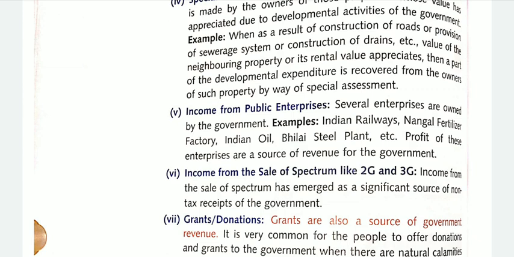So the sale of spectrums like 2G, 3G, 4G, and now maybe 5G will also come. By allowing the spectrum like this, the government charges fees, the government sells the license for these networks. So this is how the government earns income, known as non-tax receipt of the government.